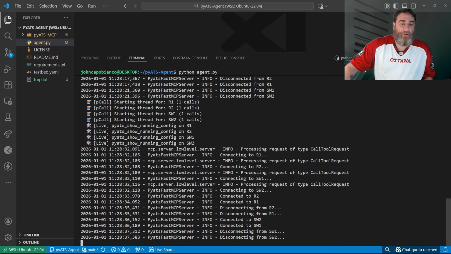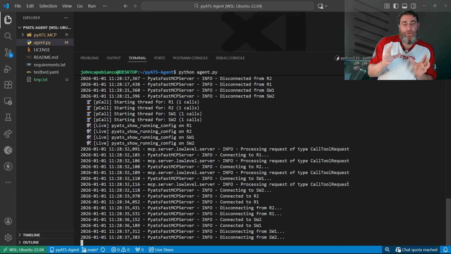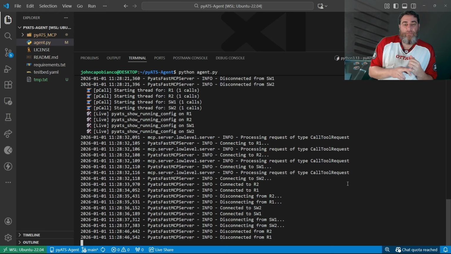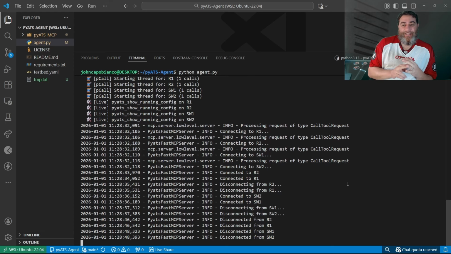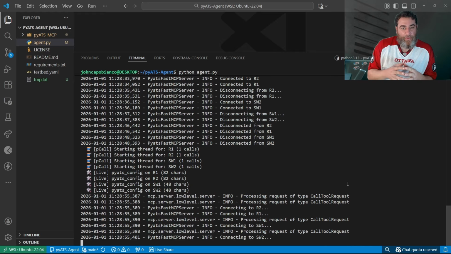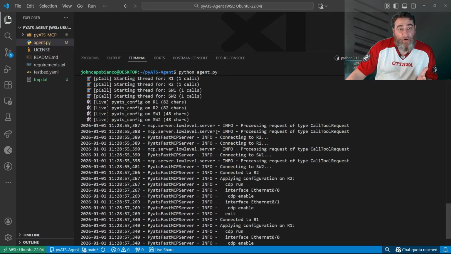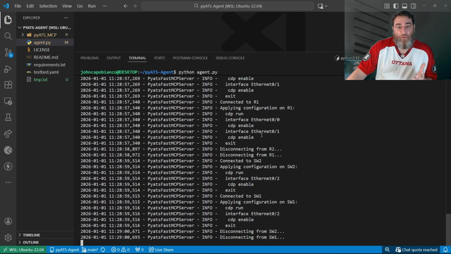Now, it should have everything it needs, and it should do one pass and set up global CDP run on the 4 devices and 6 interfaces, 2 on each router and 1 on each switch, the uplink and the peer-to-peer links. So here we go. Beautiful. In parallel, we're pushing all the right configs.